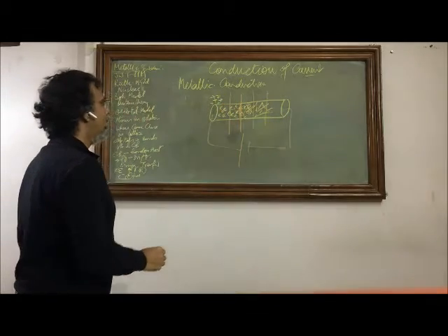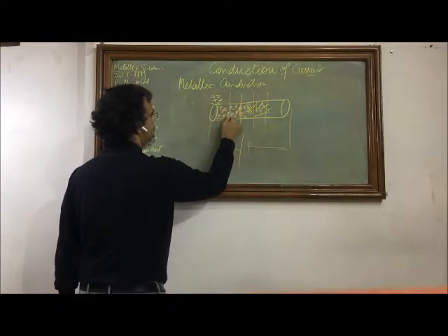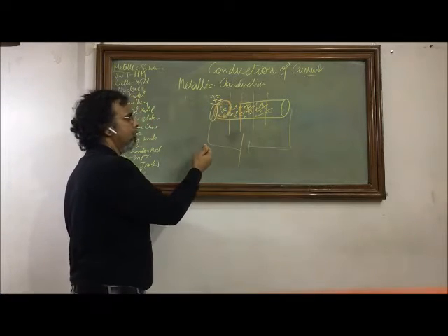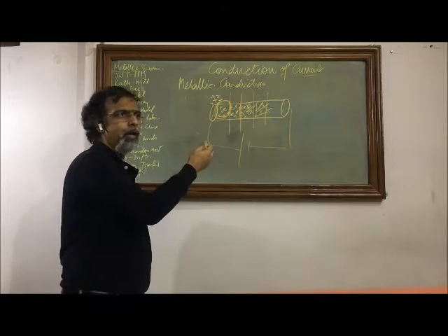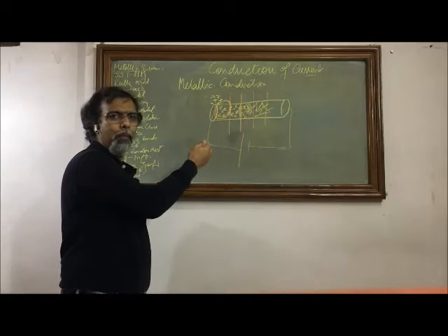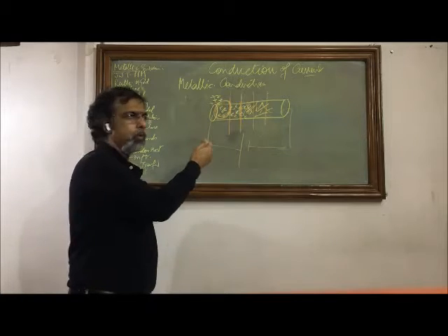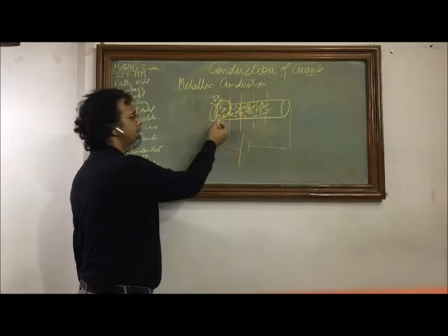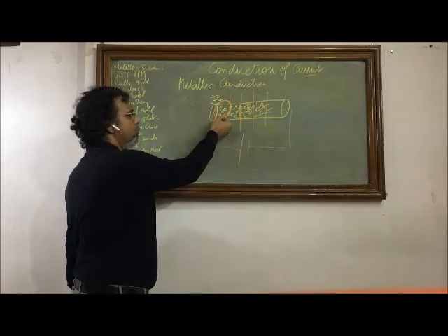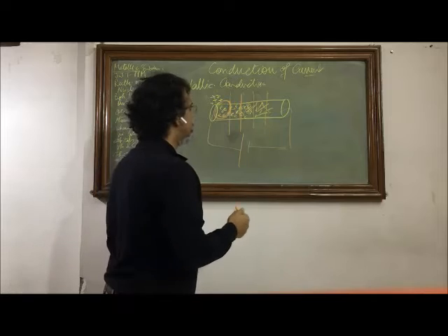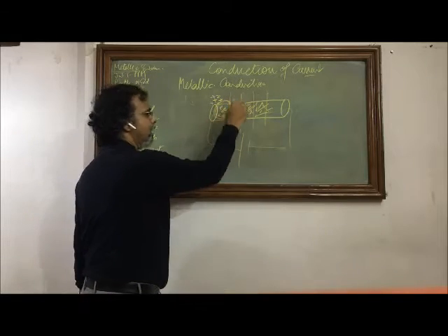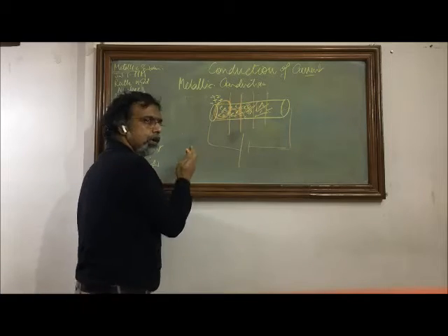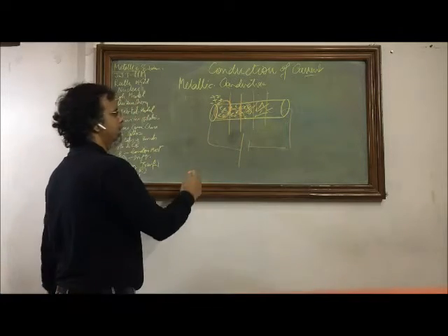difference to this wire, automatically electrons of this part gain more potential energy, and because they are let free, they are free to move as per the definition of the conduction band. They are not influenced by their atom or by their parent nuclei or by any neighboring nuclei. So these electrons are free and now they have acquired more potential energy. Automatically they will try to change their random motion into more vigorous random motion. That means their random motions will have more kinetic energy, which means now they will move in this direction with greater kinetic energy.